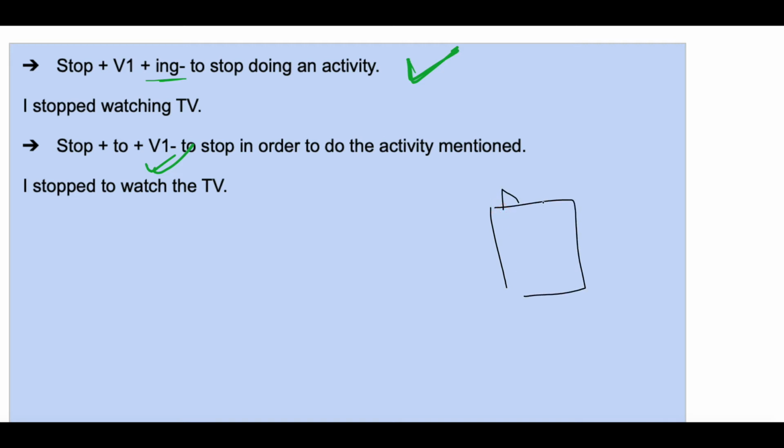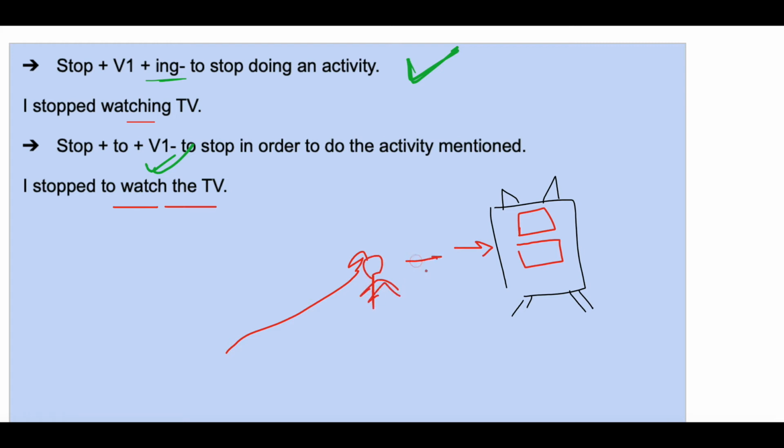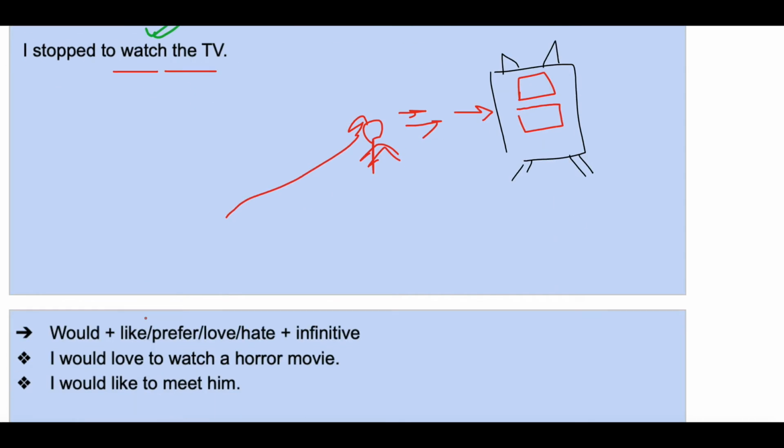Now here is a television, okay? I stopped watching TV means what? I used to watch TV, but now I don't. I stopped to watch the TV means something is going on on the television, and I was passing by, and then for watching the TV, I just stopped over here and I started watching. Okay, this is the meaning of I stopped to watch the TV.